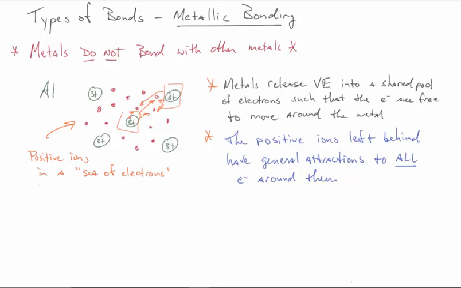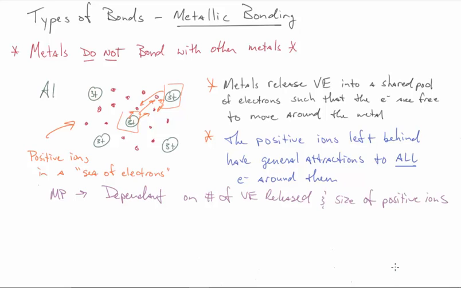And so you have to understand the next statement. My melting point of my metal is dependent on the number of valence electrons released, right? And the size of the positive ions as well. All right, and so that should make sense, right?